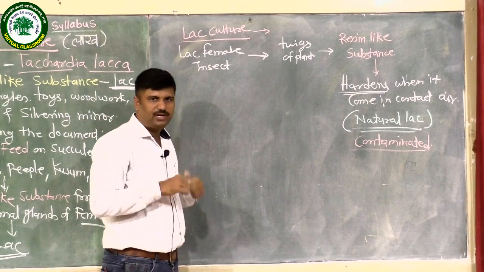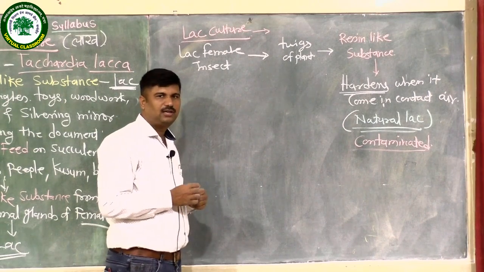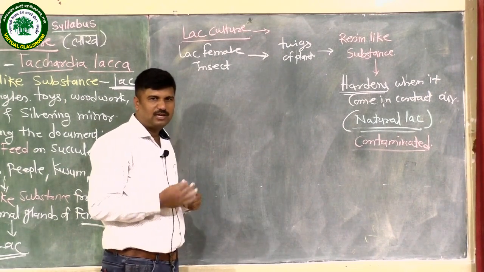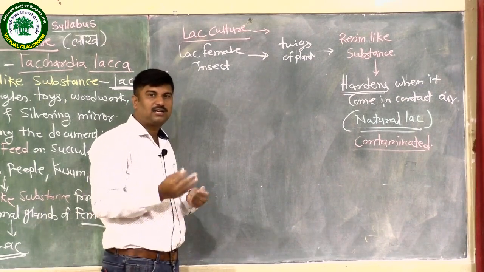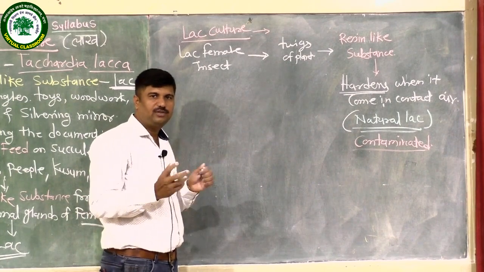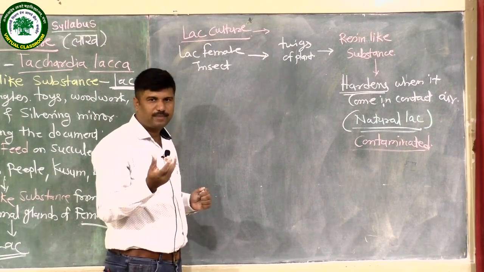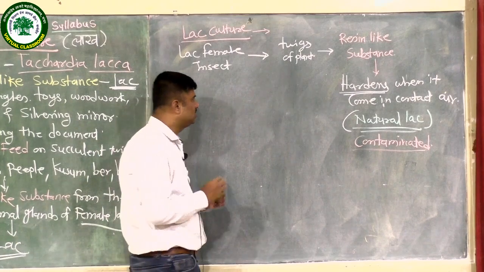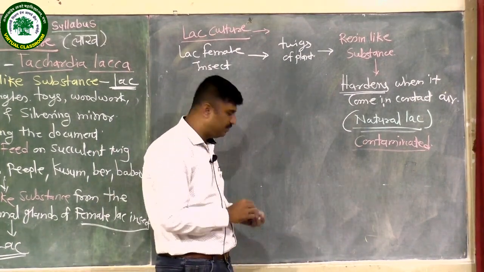It feeds on the succulent twigs of these plants and produces the lac or resin-like substance. Lac is a resin-like substance, and along with it, sugar, minerals and alkaline substance are also present. When it comes in contact with the air, it forms a hardened, somewhat tough structure like a crystal structure. This lac is a natural lac, which is contaminated.